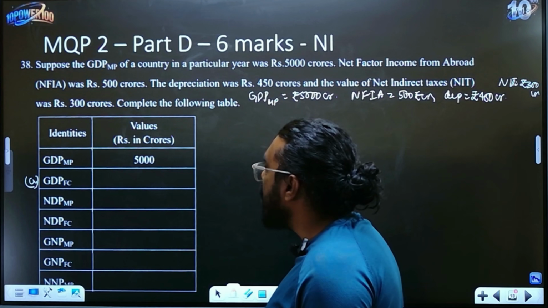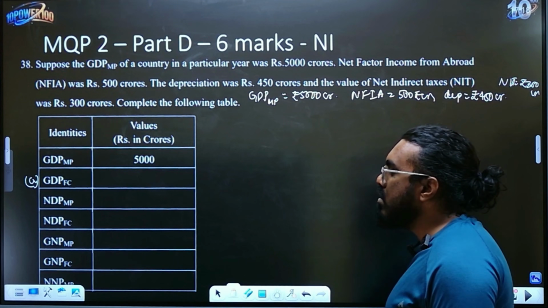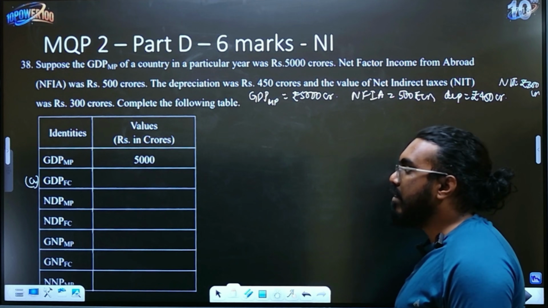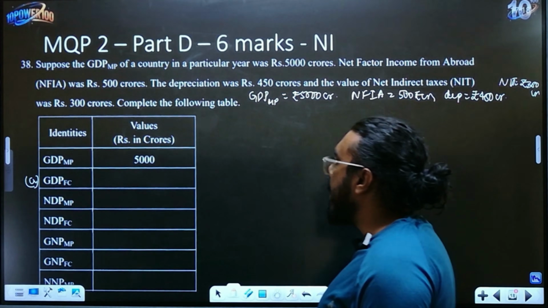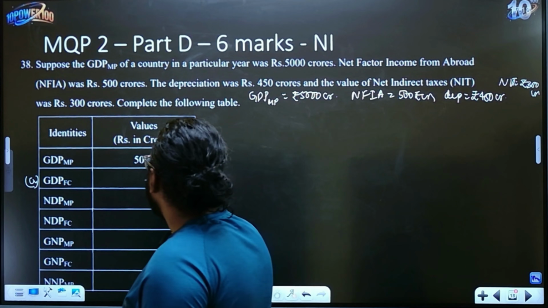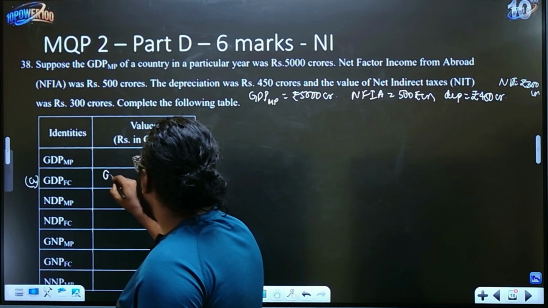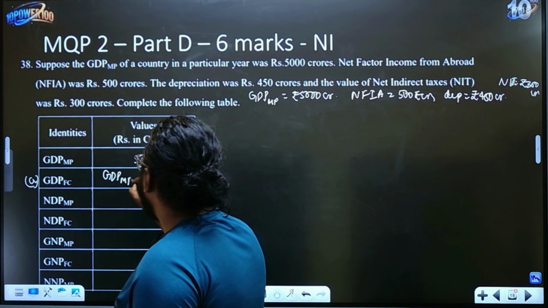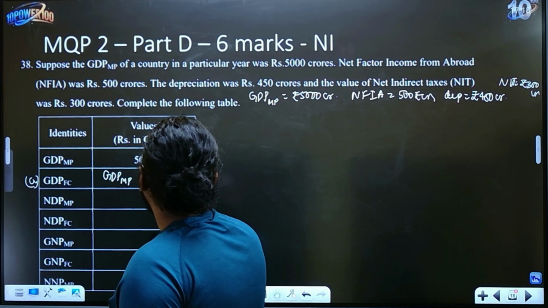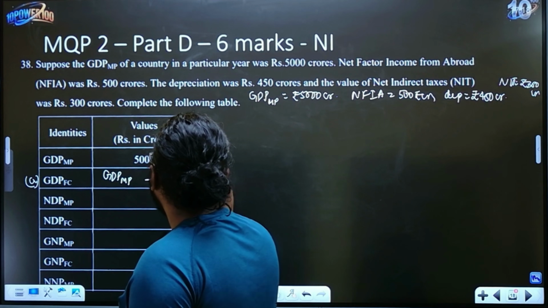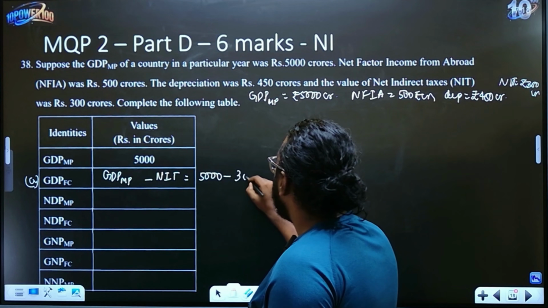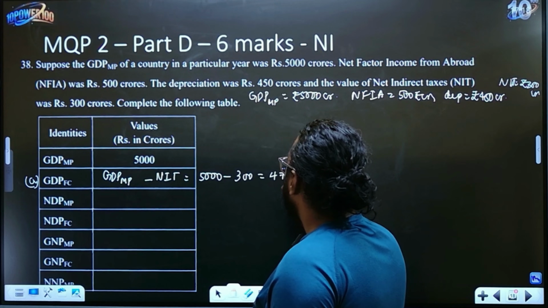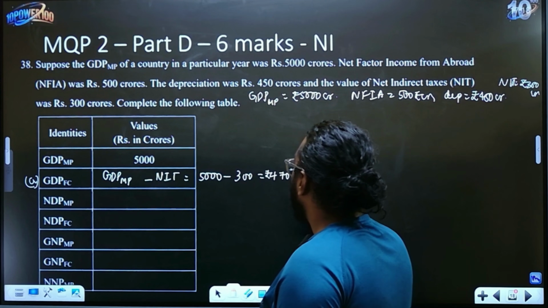GDP at factor cost, they are asking what is GDP at factor cost. It is very simple. Whatever is at factor cost, when I say factor cost, you are supposed to always minus indirect taxes. So this is nothing but GDP at market price minus net indirect taxes, which is nothing but 5,000 minus net indirect taxes, children, it is 300. That is nothing but 4,700 rupees, 4,700 crores students.